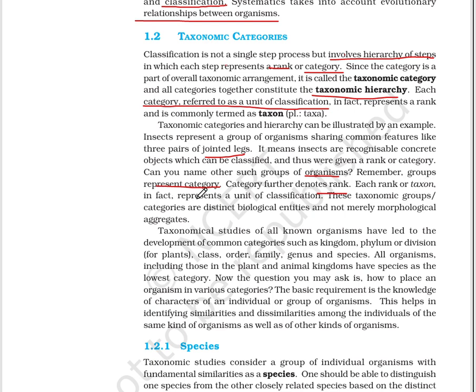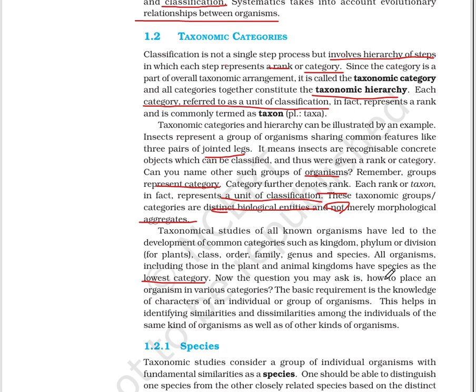Each rank or taxon in fact represents a unit of classification. These taxonomic groups or categories are distinct biological entities and not merely morphological aggregates. This word is very important: not merely morphological aggregates. Taxonomic study of all known organisms has led to the development of common categories such as kingdom, phylum or division for plants, class, order, family, genus and species. All organisms, including those in the plant and animal kingdoms, have species as the lowest category.